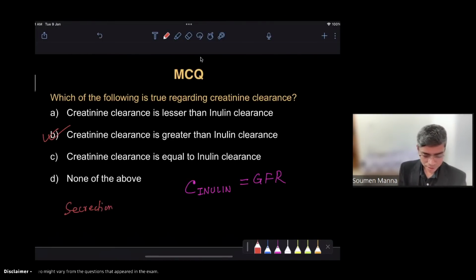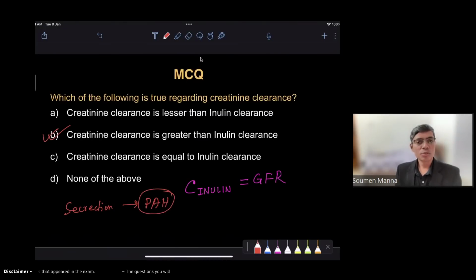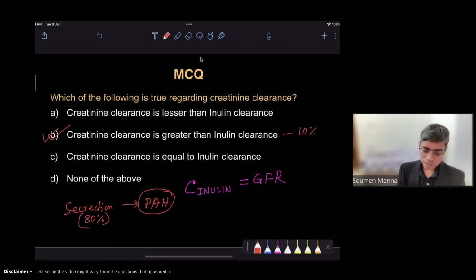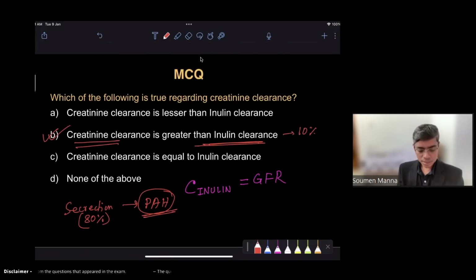That is PAH, para-aminohippuric acid. You also have to remember this. The secretion of para-aminohippuric acid is 80% of the total filtration volume, and the secretion of creatinine is only 10%. So in both cases, PAH clearance and creatinine clearance will be greater than inulin clearance. But PAH clearance will be much greater than inulin clearance, and creatinine clearance will be slightly greater than inulin clearance.